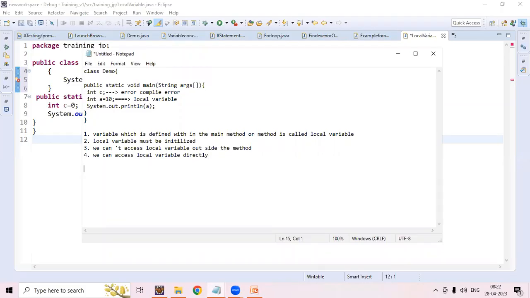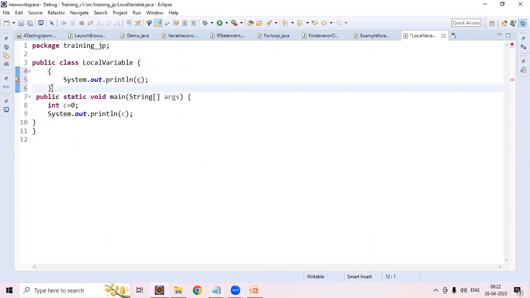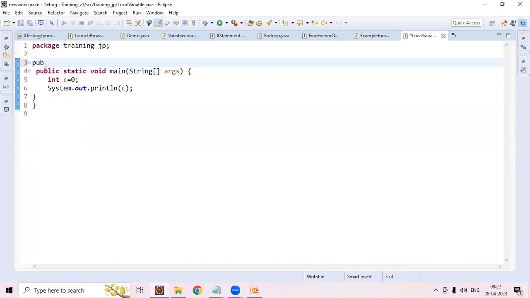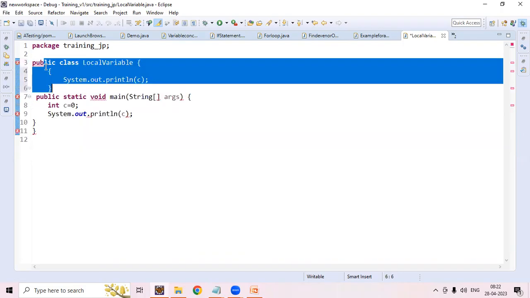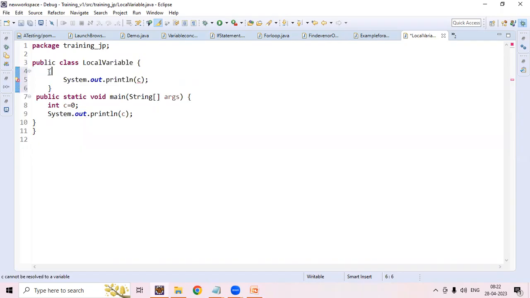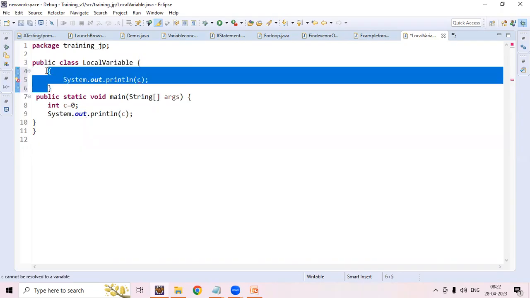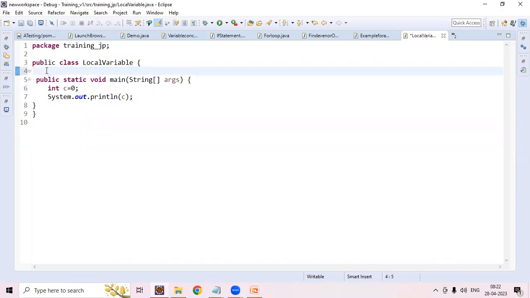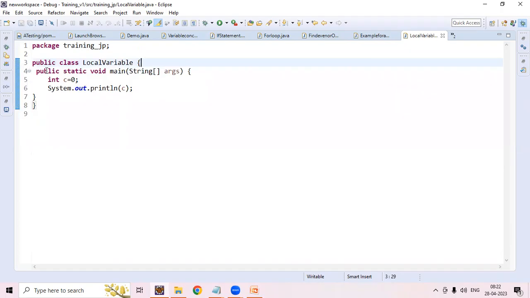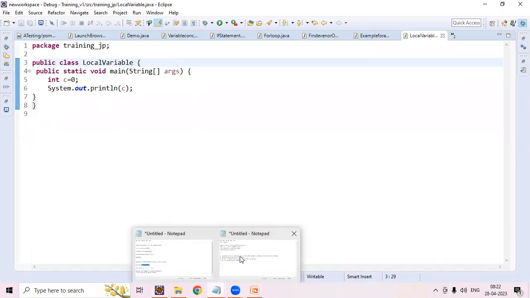Yes, sir. So these are the important points we need to keep in mind. Generally, we will directly call the local variable like this. And one more point I missed.